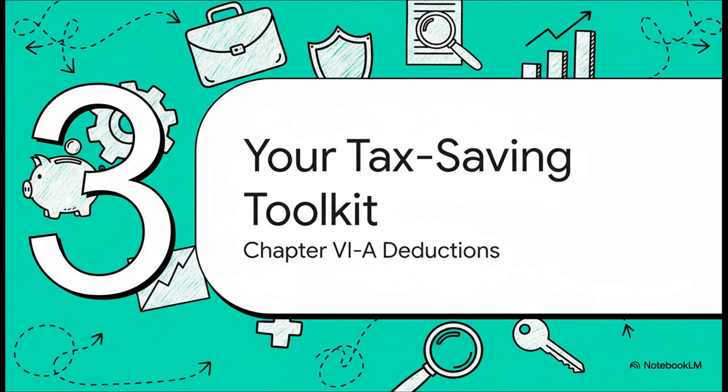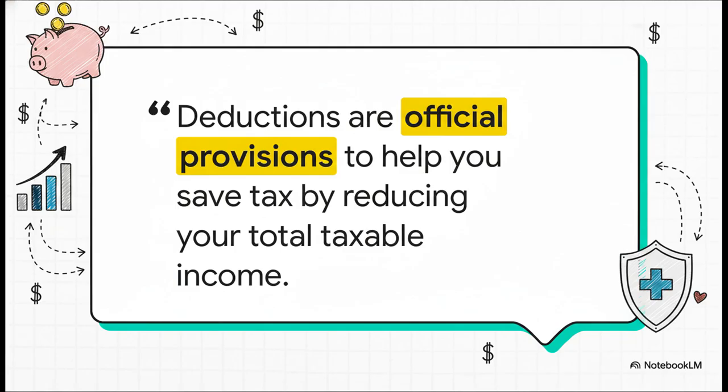Okay, so we've talked about all the money coming in. Now for the really good part. Let's talk about the powerful, completely legal tools you have to lower the amount of income you actually pay tax on. This is such an important idea to get your head around. Deductions are not some sneaky loophole you found. Not at all. They are official provisions put into the tax code on purpose to encourage us to do things like save for retirement or get health insurance.